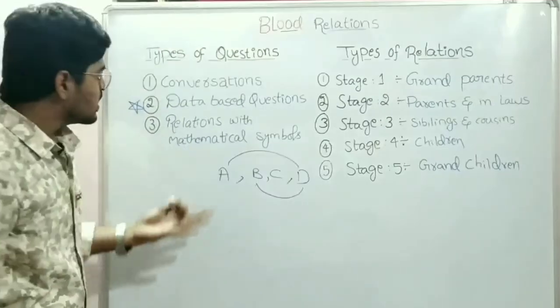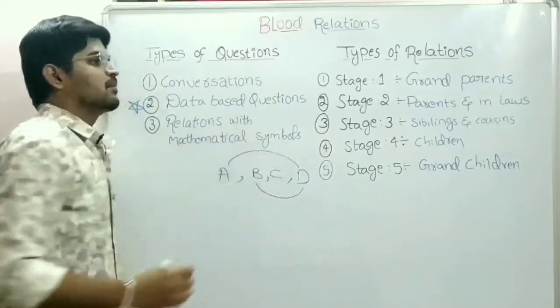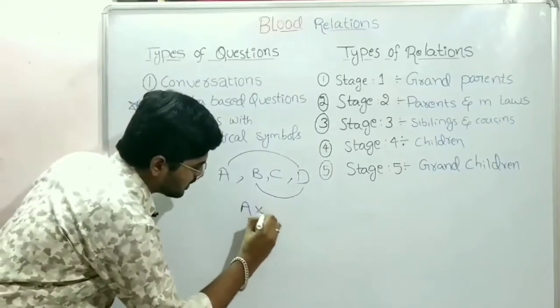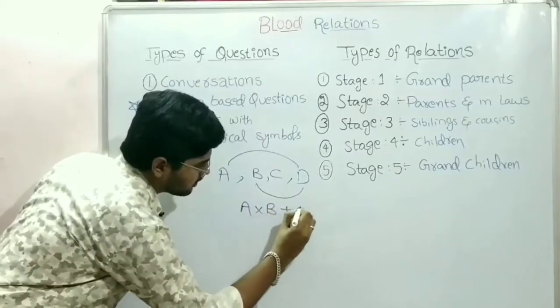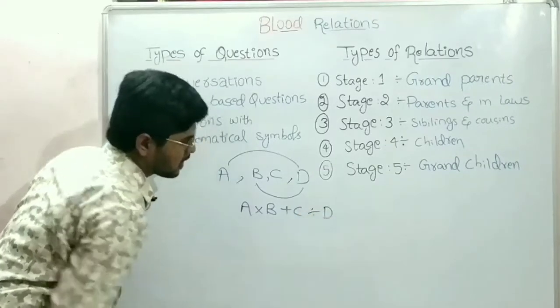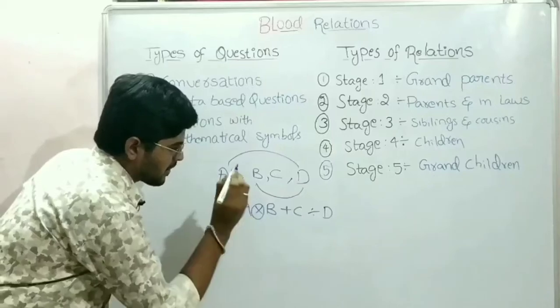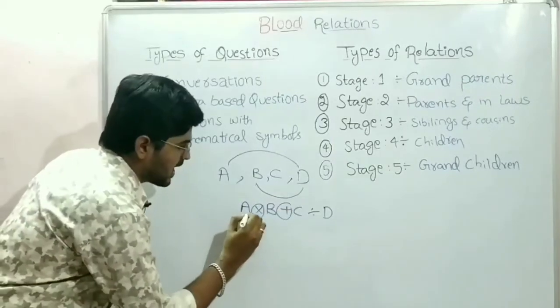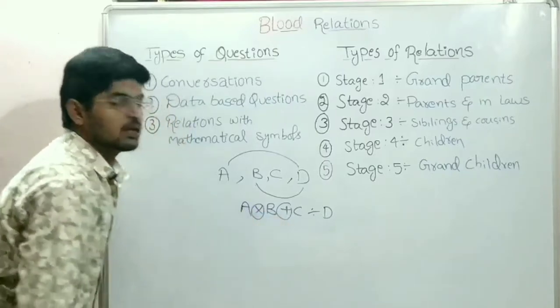And the last type is relations with mathematical symbols. In this particular topic, a symbol will be given in between the persons. These mathematical symbols are assigned with some relations. Example, A is related with B with the symbol multiplication.